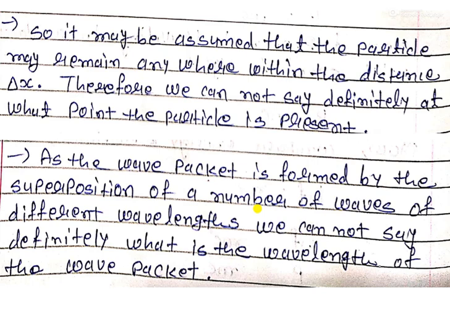If we try to measure the momentum of a particle, then the position becomes uncertain, and if we try to find the position of a particle, then the momentum is uncertain. So this is the clear definition of the uncertainty principle.